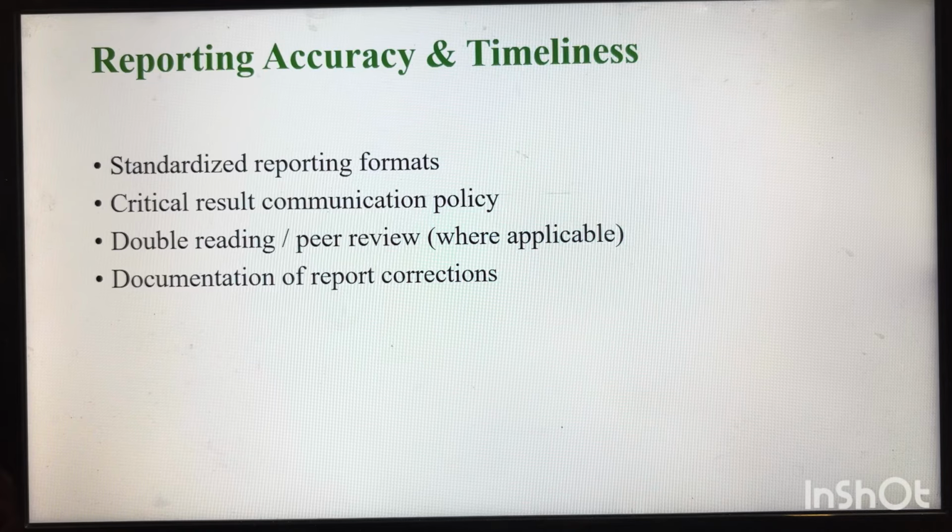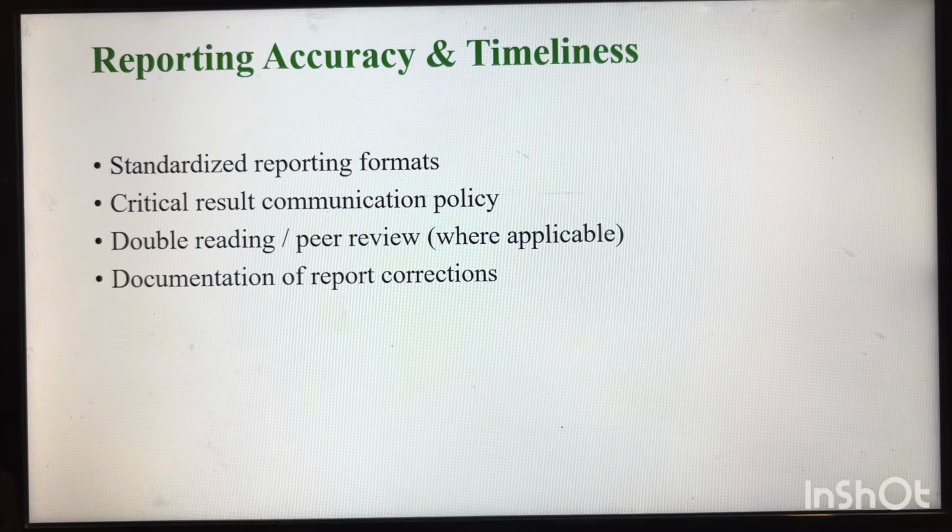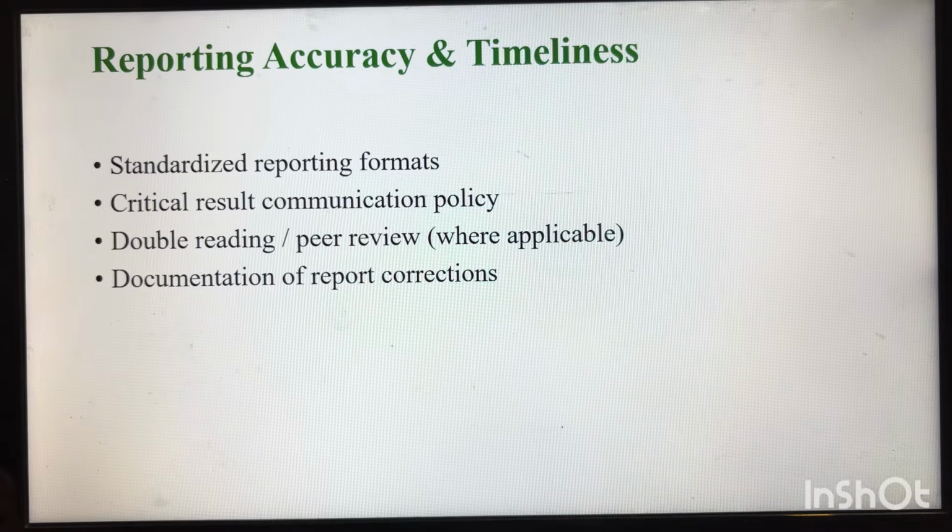Reporting accuracy and timeliness. A standardized reporting format needs to be used for all reports. Any critical result should be communicated to the consultant immediately. The critical result is always communicated to the consultant for OP patients and for emergency patients. For IP, it can be communicated to the resident doctor, ward doctor or ward staff for further informing the consultant, or else the radiologist can talk directly to the consultant.